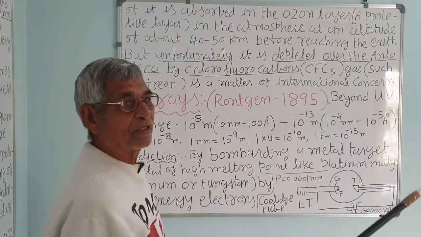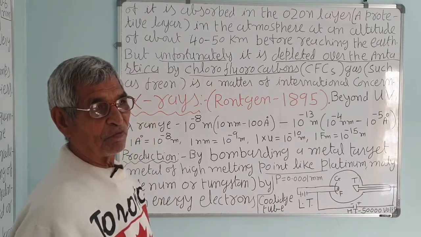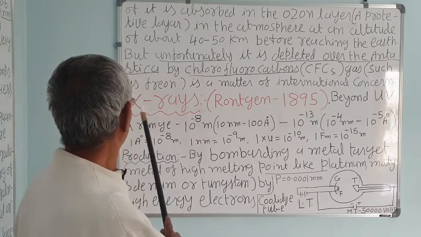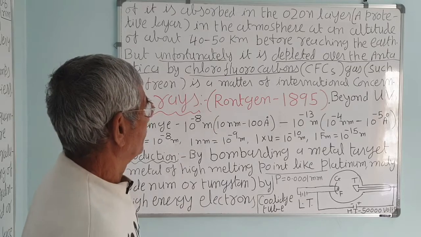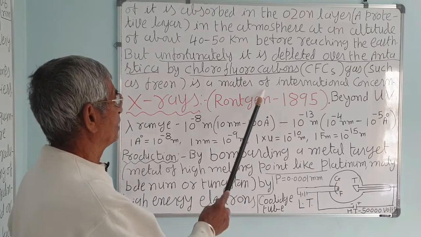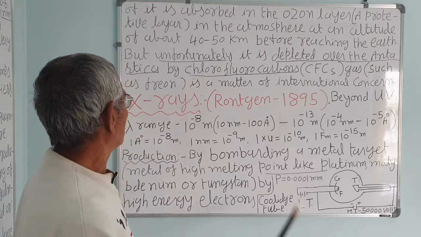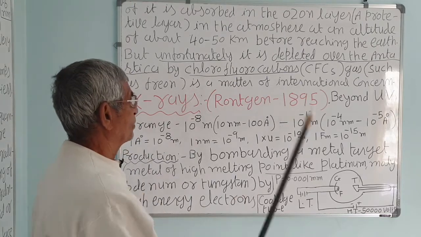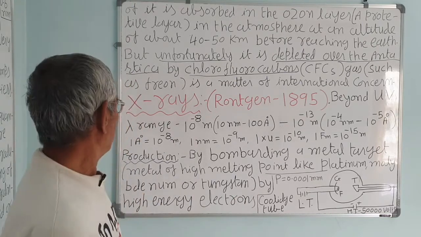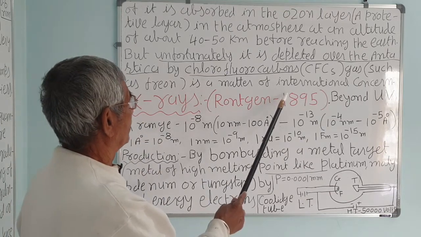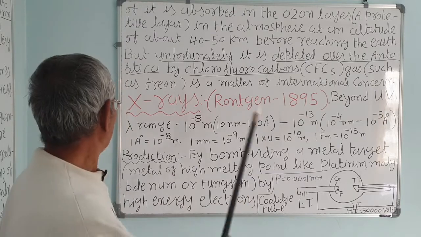So ultraviolet is coming directly without filtering by the ozone layer. They are harmful. Correct. So this is actually an international concern. We can't do it alone. All nations should meet together to find a solution, because it is very, very harmful for the human body.